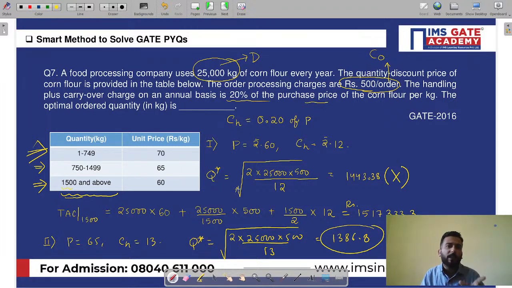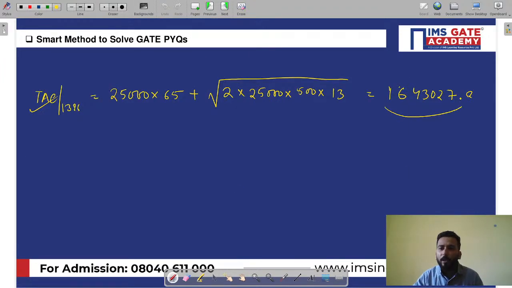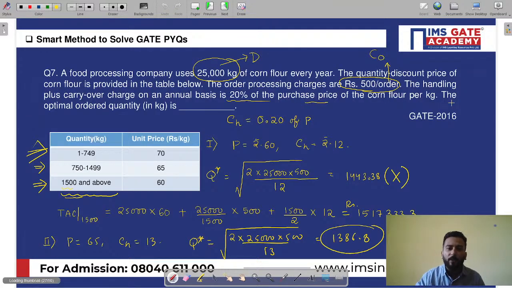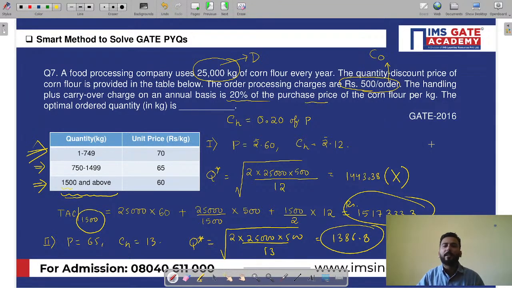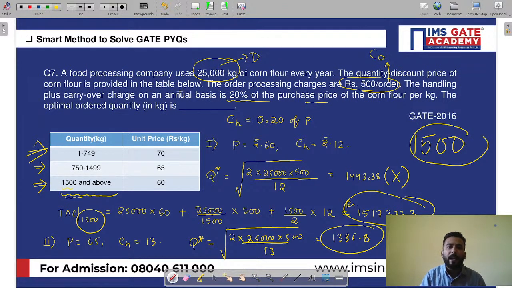Now I hope you are able to recall the concepts you have studied for the price break model. So one cost I got as 1643027 at EOQ, and one cost I got as 1517333. Which is the lowest cost? The lowest cost is, my dear friends, at 1500. The lowest cost you are getting at 1500 kg, and this will be your answer.